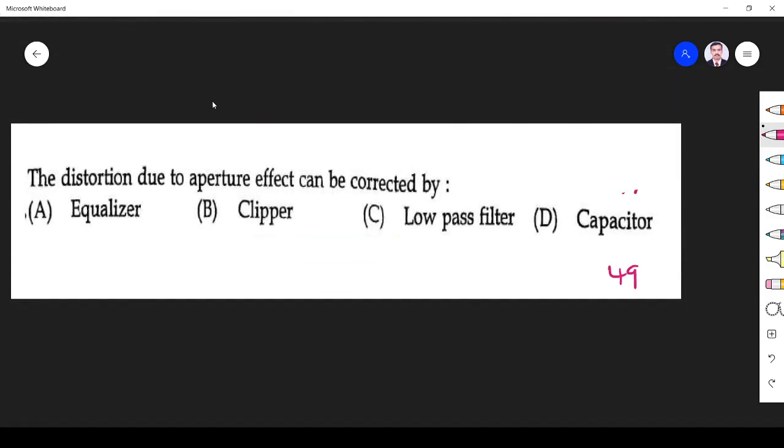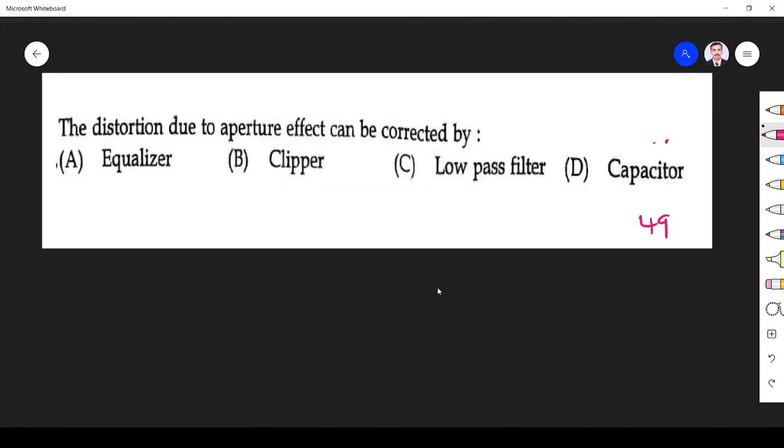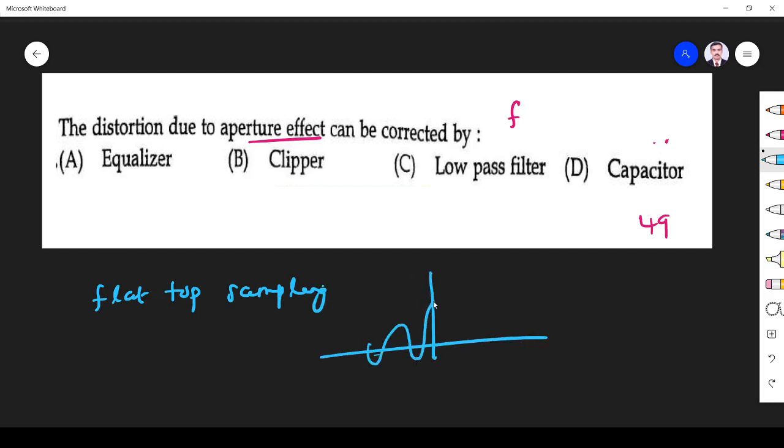The distortion due to aperture effect is corrected by what? First we must know what aperture effect is. Aperture effect occurs in flat top sampling. The flat top sampling signal will be like this, right?